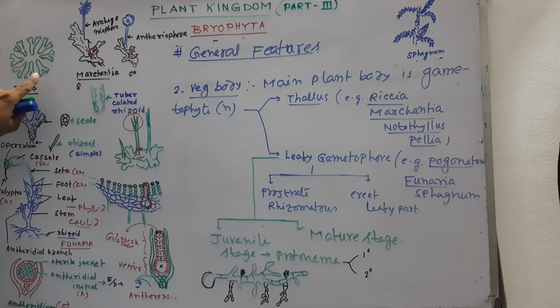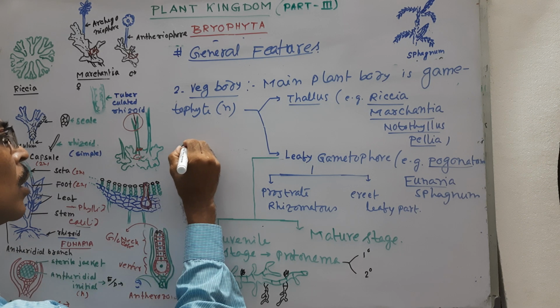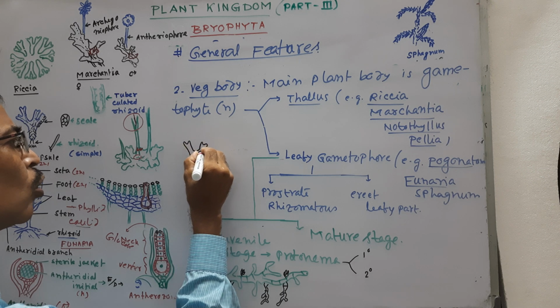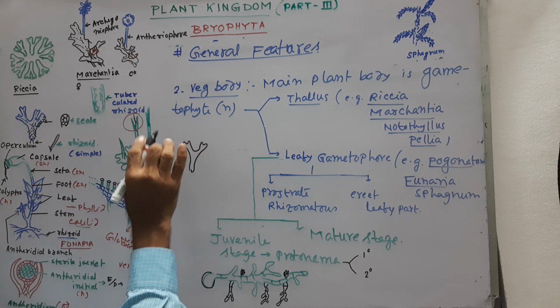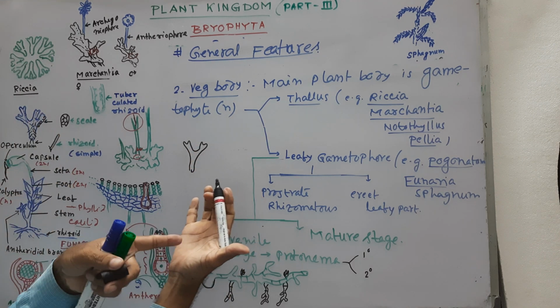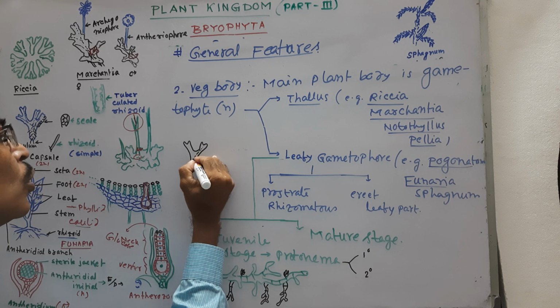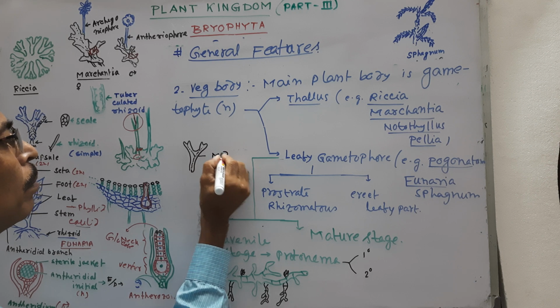These are Riccia. Look here, you can see it on the ground in this pattern. It looks like petals of a rose arranged in a circular way. If we study Riccia, it is a dichotomously branched, thin fleshy thallus-like structure, and on the upper surface you can see a groove, and this groove is called midrib.